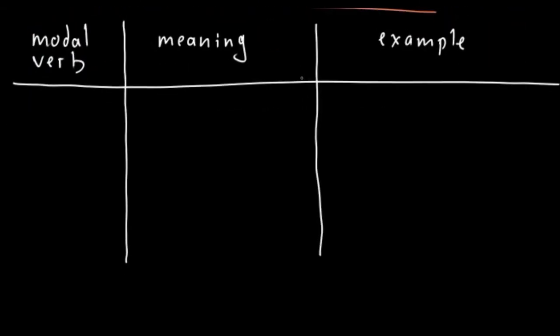Verb number one, which is strongly associated with necessity and obligation, is must. And it basically means that I'm obliged to do something. Or in other words, it's my opinion and it's very important, I think it is necessary to do something.